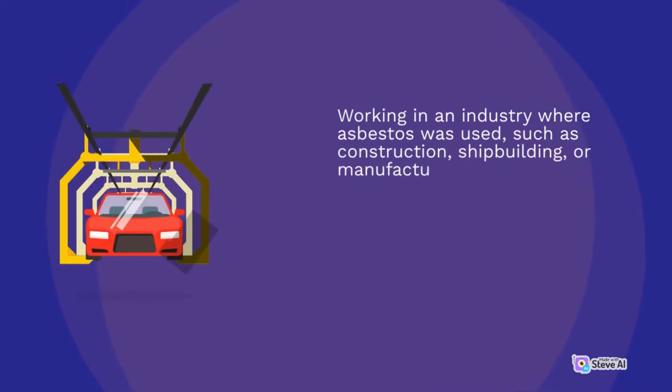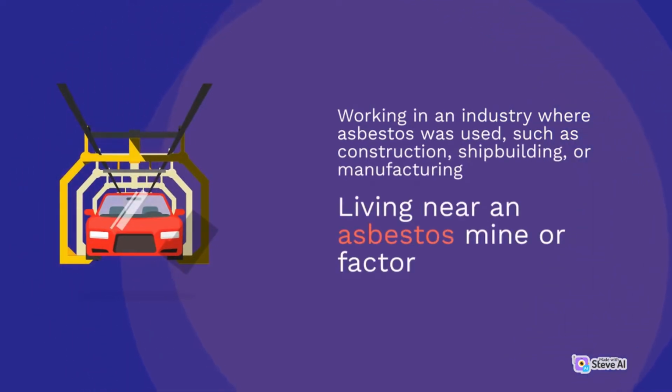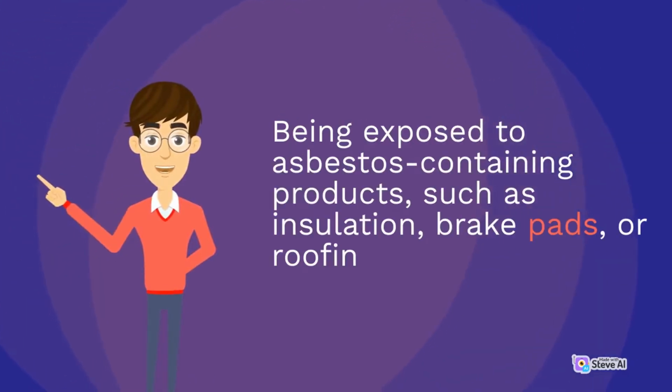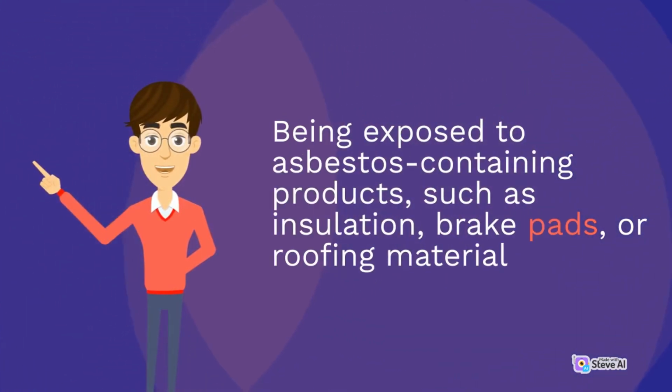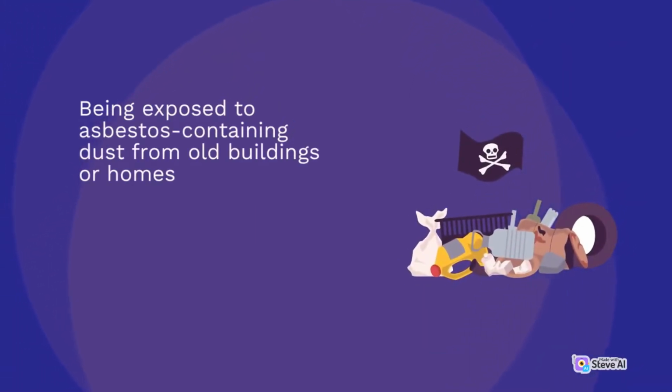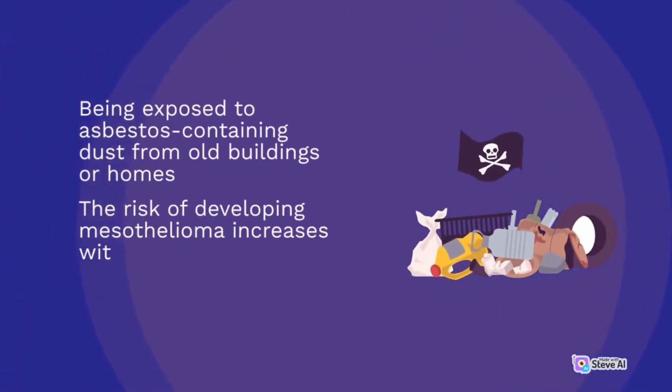Asbestos exposure can occur in a number of ways, including working in an industry where asbestos was used, such as construction, shipbuilding, or manufacturing. Living near that area. Being exposed to asbestos-containing products such as insulation, brake pads, or others.